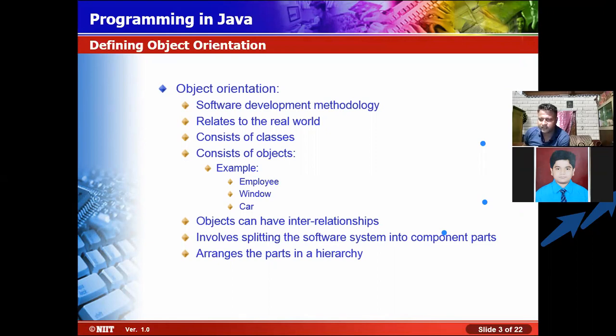Is it clear? Yes, sir. Okay, so in the next class tomorrow, I will go for what is a class and what are objects.